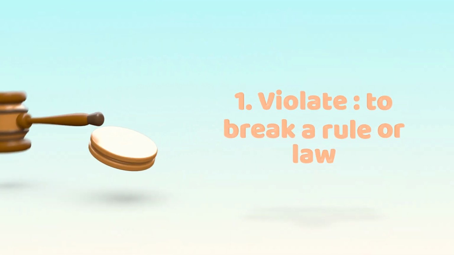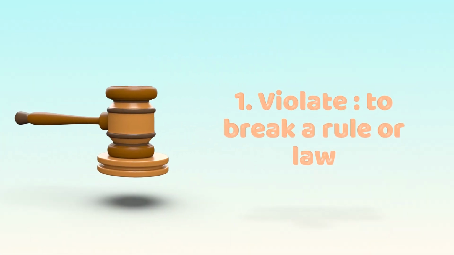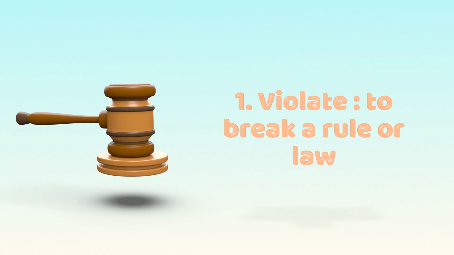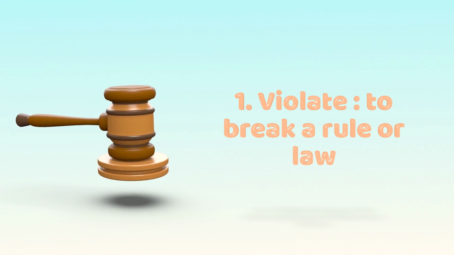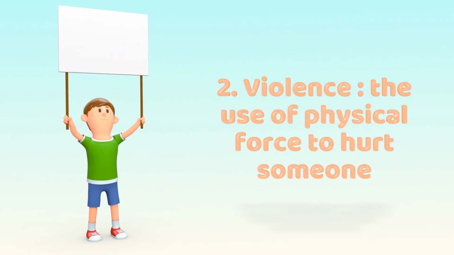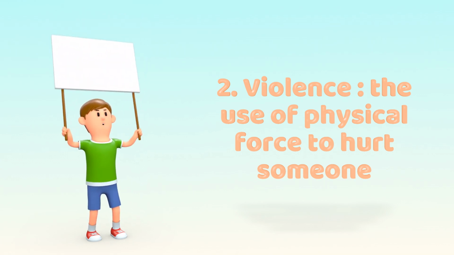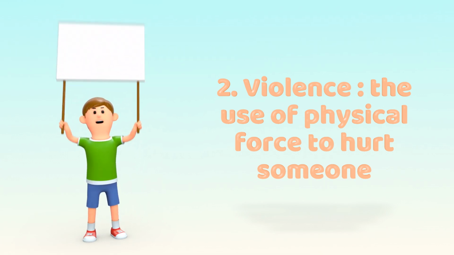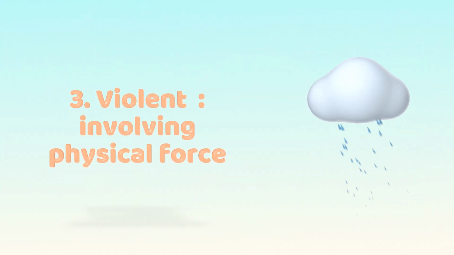Our first word is violate, to break a rule or law. Example: he violated the agreement by not delivering on time. Next, violence, the use of physical force to hurt someone. Example: the protest escalated into violence. Moving on to violent, involving physical force. Example: the violent storm damaged the town.